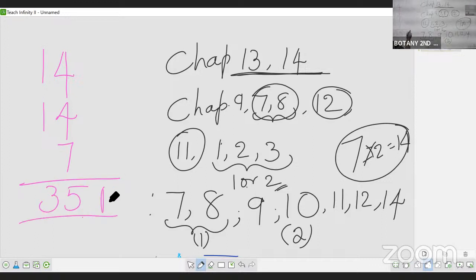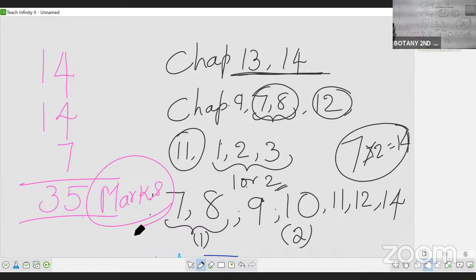You have to get 50% marks. My intention, what I say in my subject, is that 21 is not the pass mark. Make it 30, then you will come down to 25. If you put 21, then you come down to 14 or 16, where you will fail.